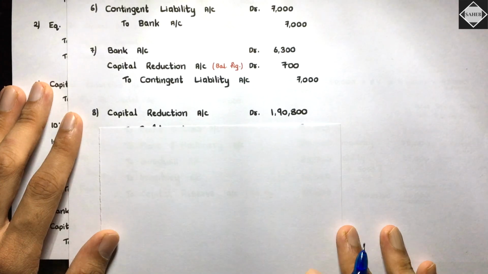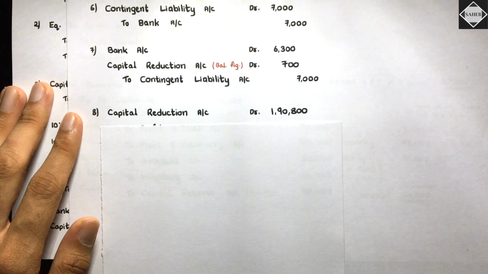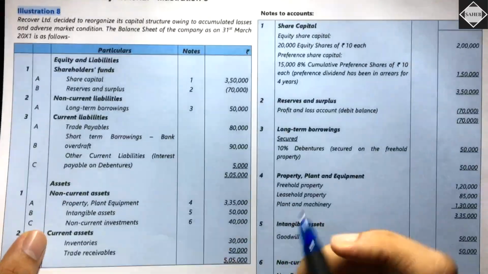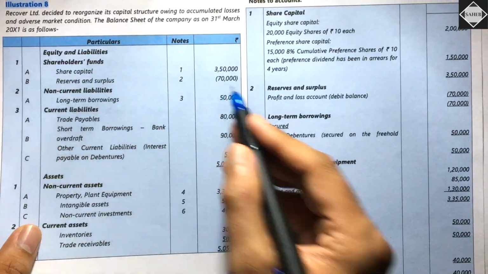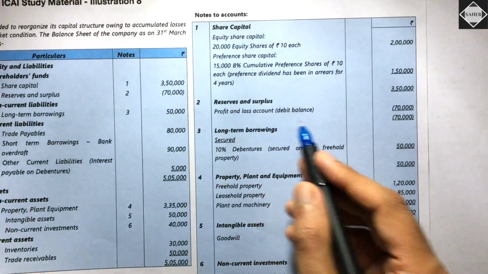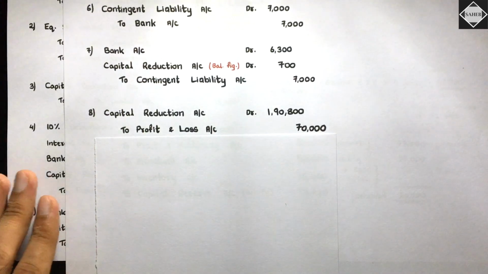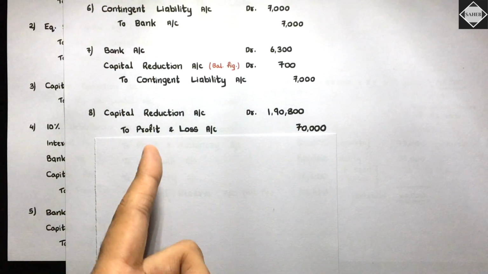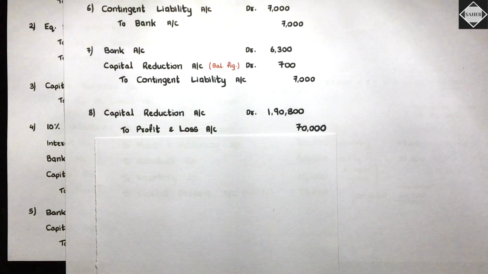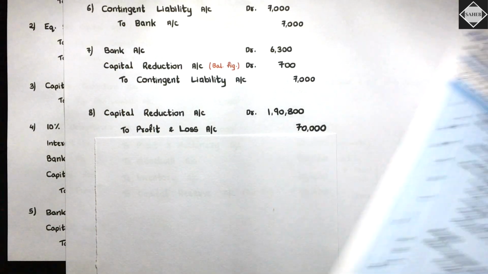So first, what do we have? First, we have that loss, no? 70,000 was it? Yes. See, reserves and surplus 70,000. Profit and loss account debit balance 70,000. Let's just write that off first. To profit and loss account 70,000. That loss had a debit balance, no? To write it off, you have to credit. Is it clear? Okay.